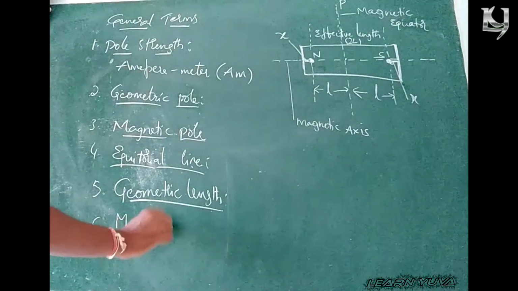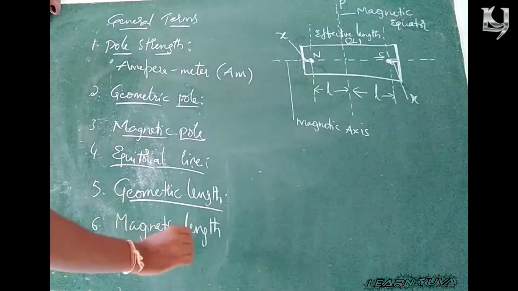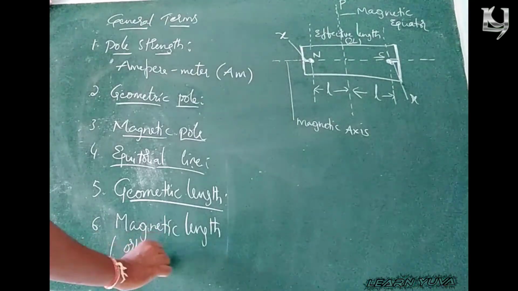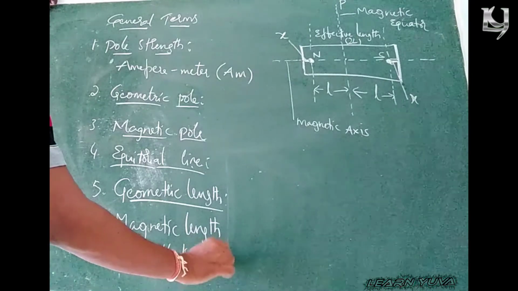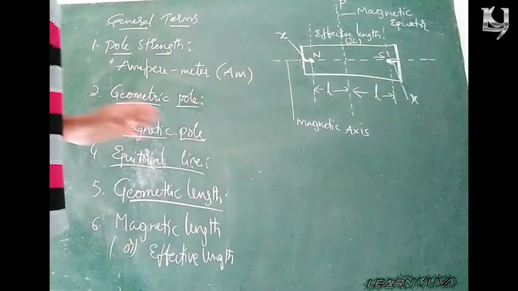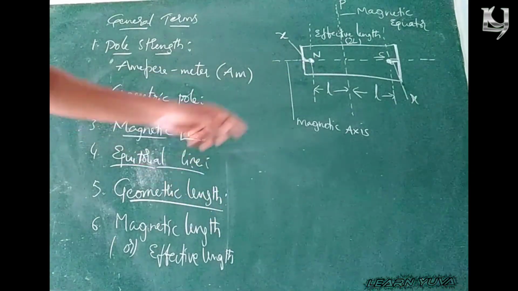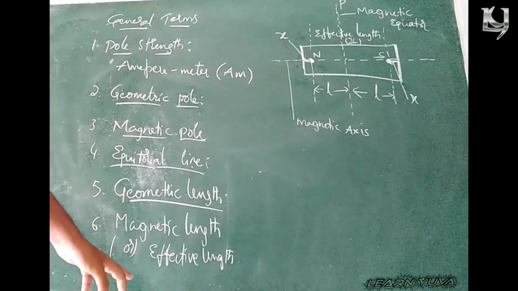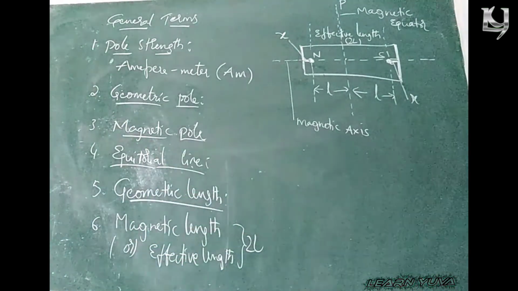Magnetic length. This magnetic length is also known as effective length. The distance between two geometric ends is known as geometric length, and the distance between the two poles of a magnet, from north pole to south pole, is known as magnetic length or effective length, denoted by 2L.